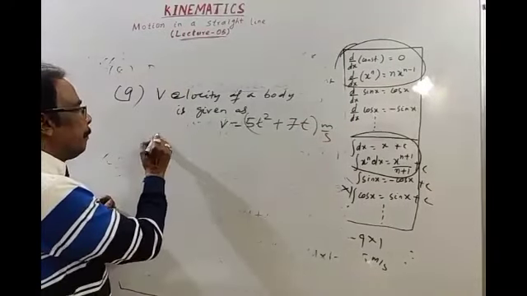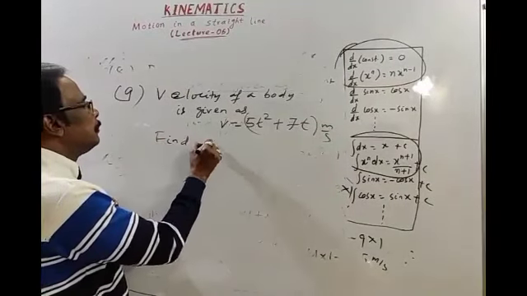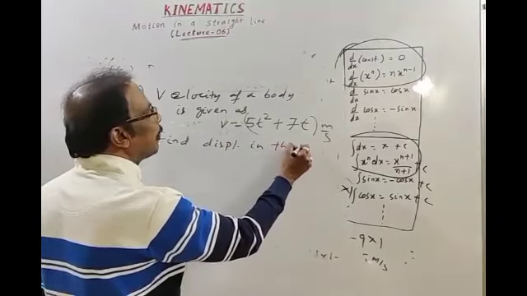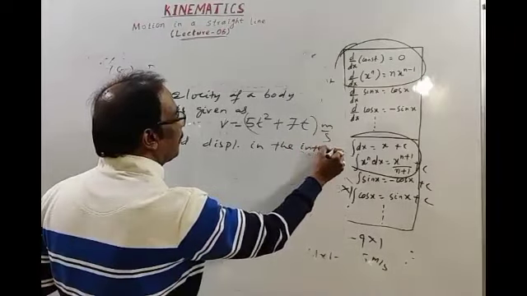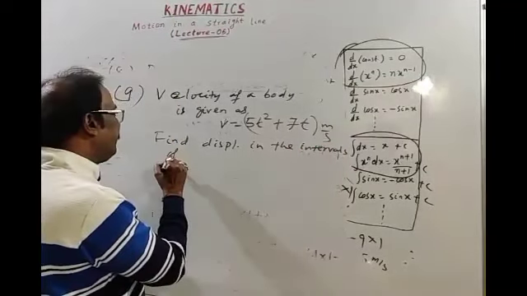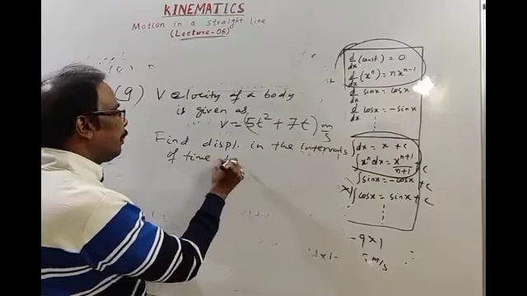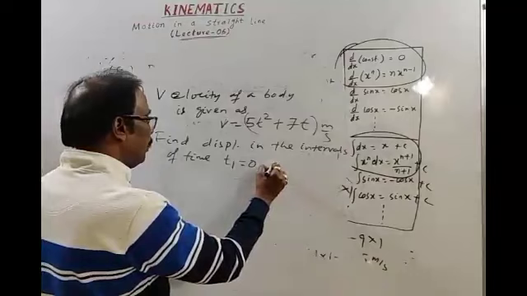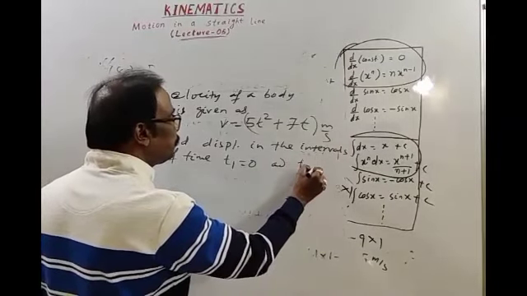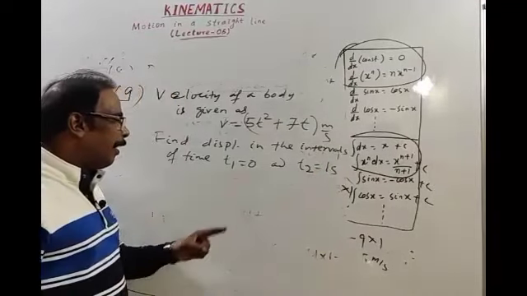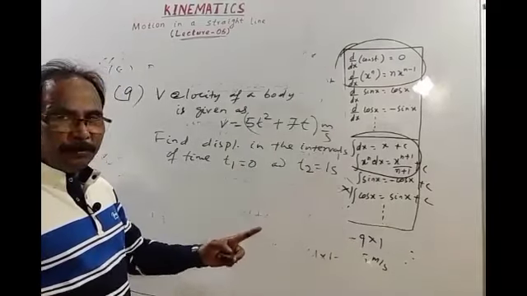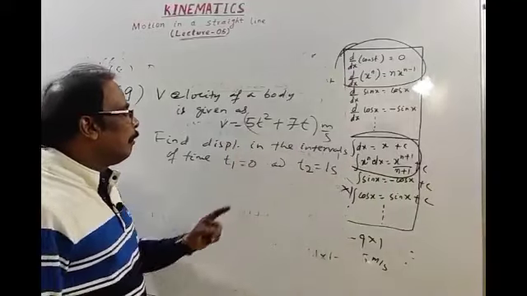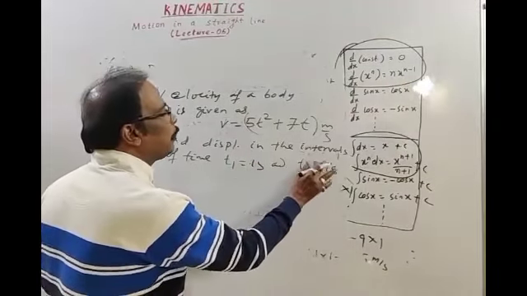Find the displacement in the interval of time t1 is equal to 0 second and t2 is equal to 1 second. I am using simpler data. We could take 5 second, 9 second, or you may take 1 second and 2 second.